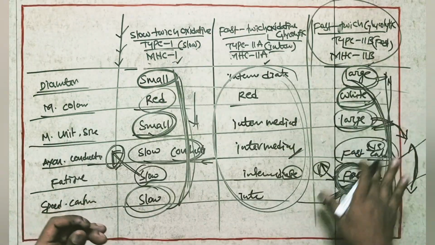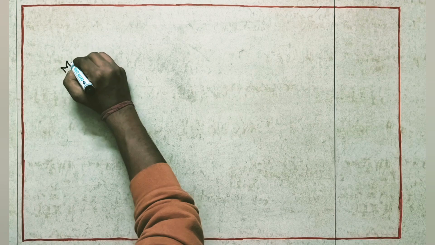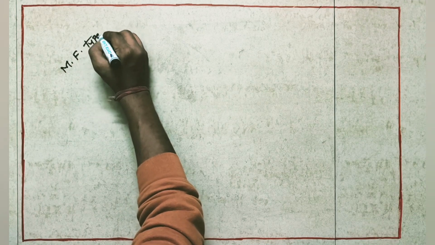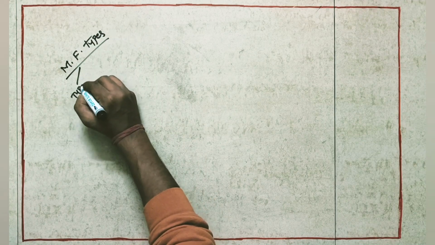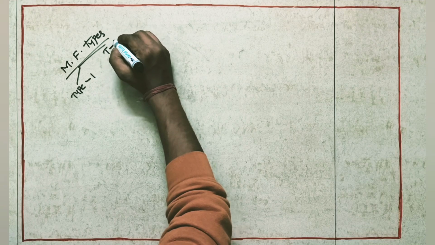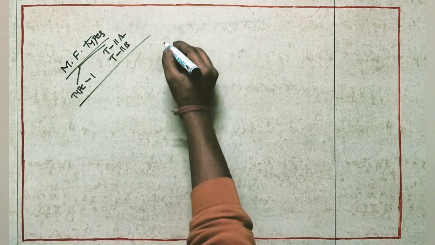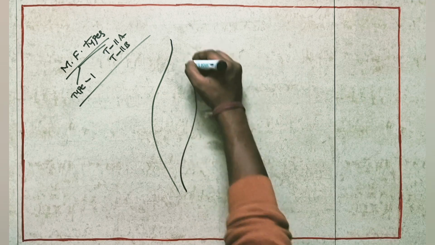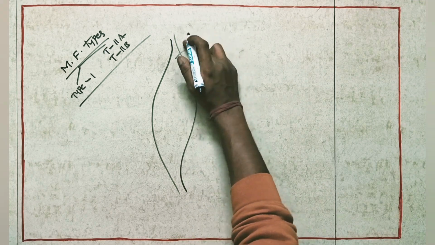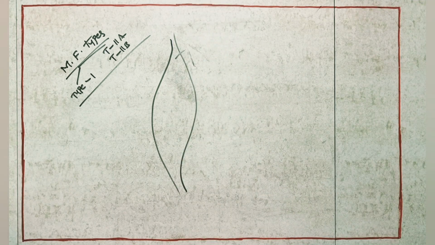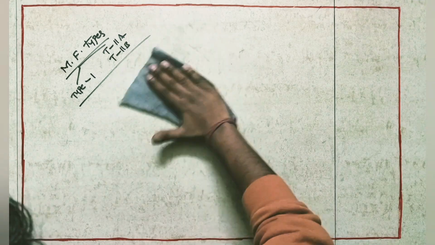So these are about muscle fiber types. Now we saw muscle fiber types, in this we discussed type 1, type 2a and type 2b. These muscle fibers we discussed. Suppose we take one skeletal muscle, suppose biceps, not biceps. Okay, here I'll give a different example.